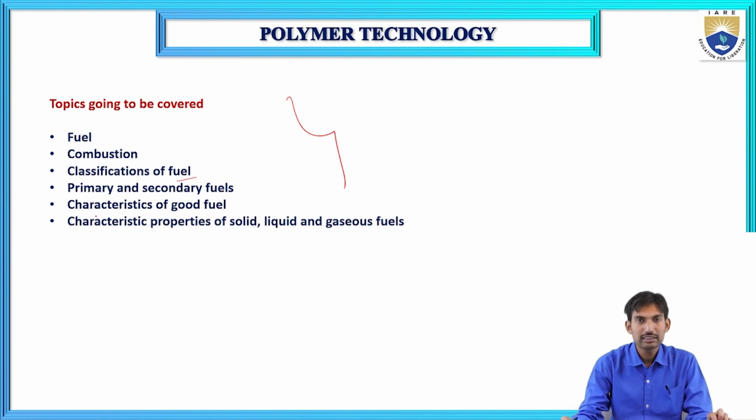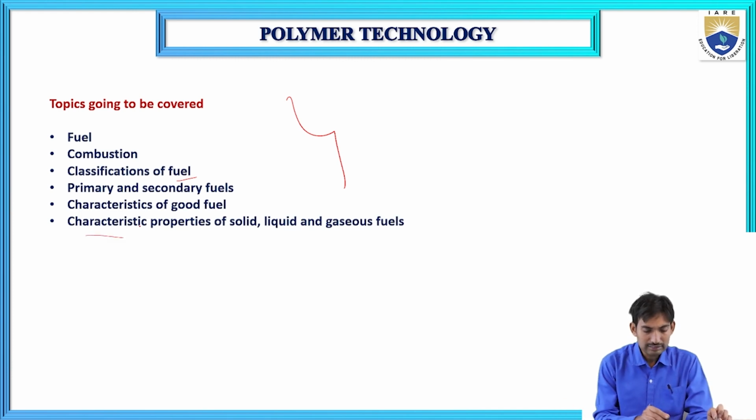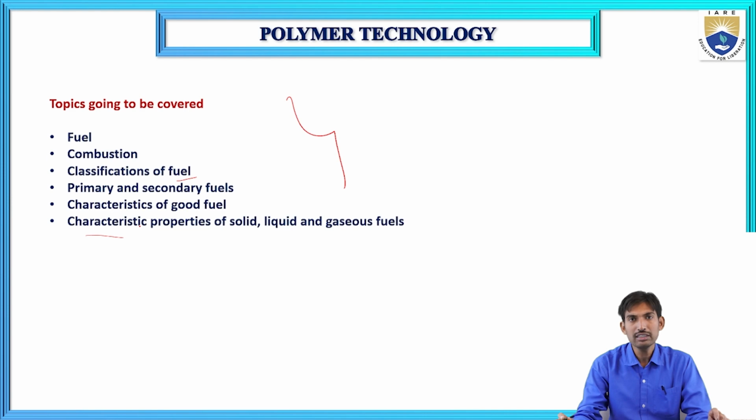And characteristics of good fuel, and characteristic properties of solid, liquid and gaseous fuels. I am going to cover these topics. What are those? Fuel, the definition of fuel and combustion. What is the combustion process, and classification of fuels? In that, what is primary fuel and what is secondary fuel? Examples for primary and secondary fuels, and characteristics of good fuels and characteristic properties of solid, liquid and gaseous fuels. We are going to discuss these topics.